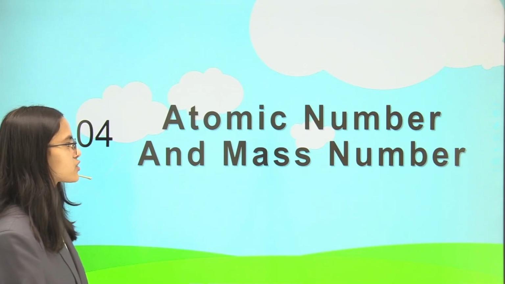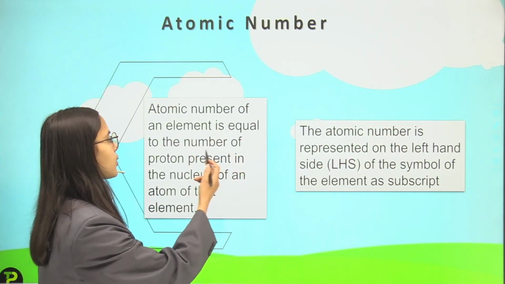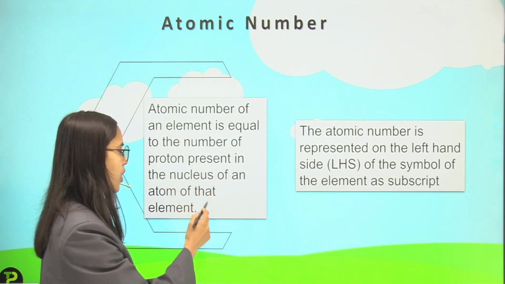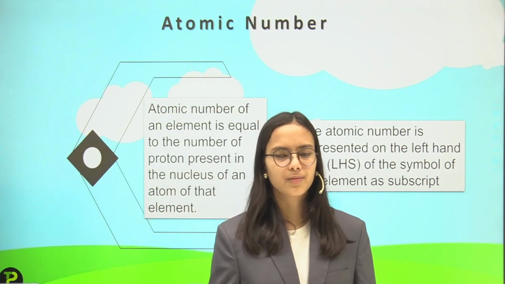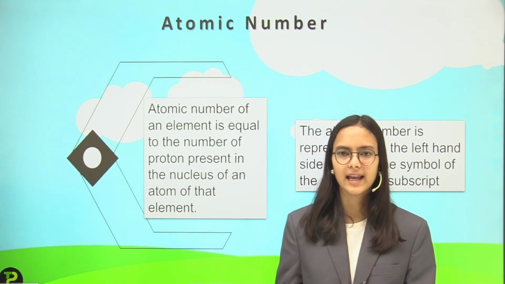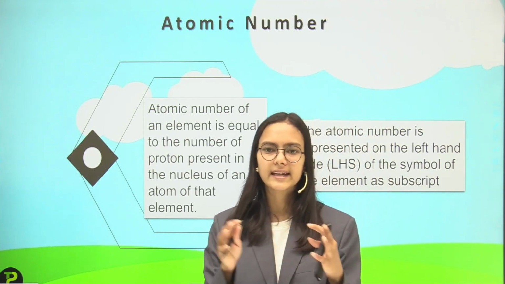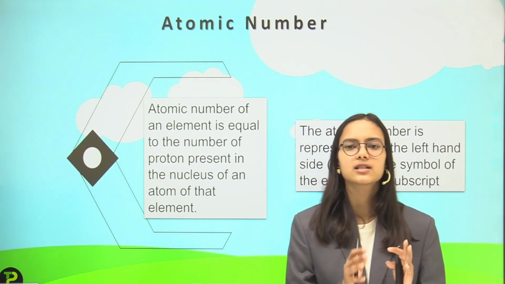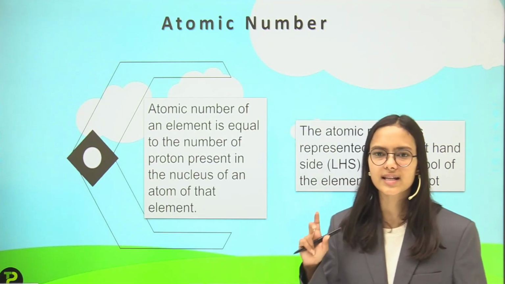So we have the next topic, atomic number. Atomic number of an element is equal to the number of protons present in the nucleus of an atom of that element. So there is some number with which we specify all the elements. If I talk about any element, I will take its atom and count the number of protons inside its nucleus, and that number of protons is equal to its atomic number.